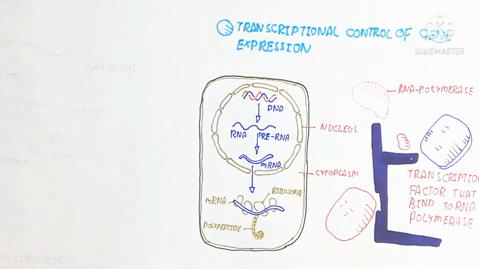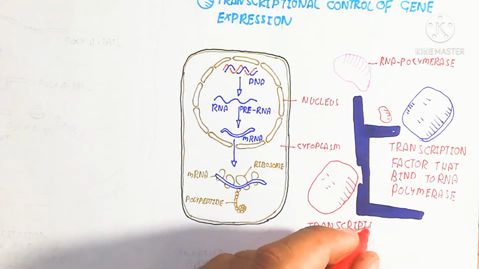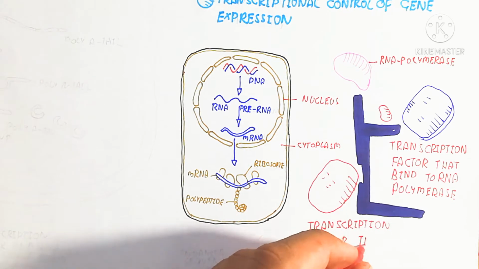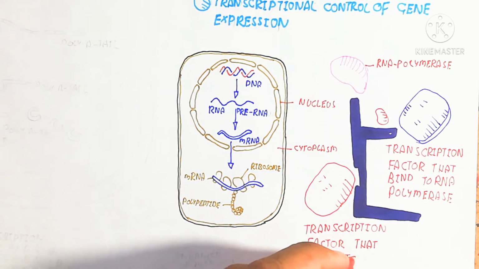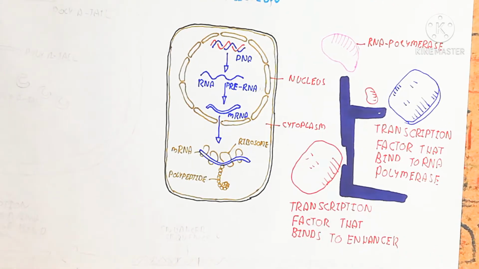So let's talk about the DNA. DNA is made up of polynucleotides. This double-stranded polynucleotide looks like that.